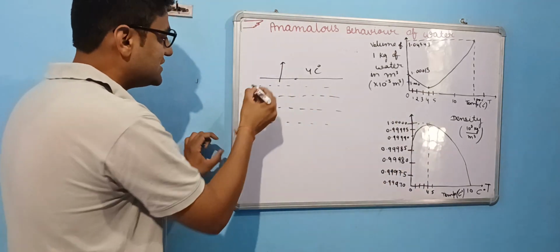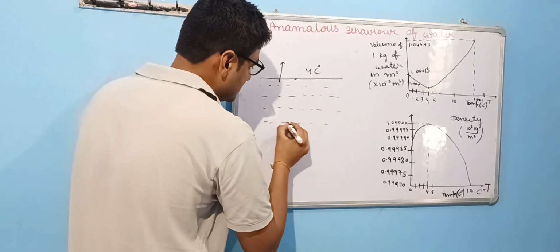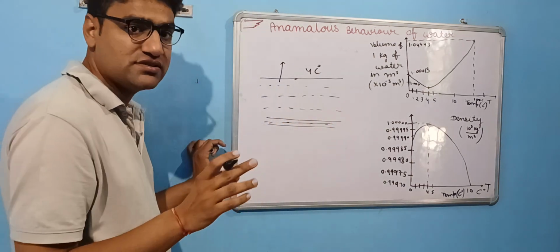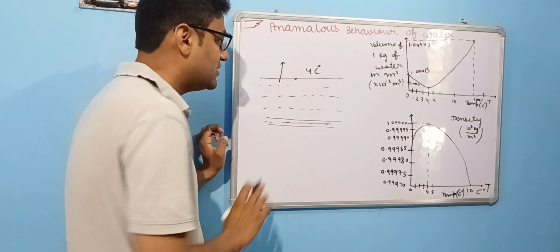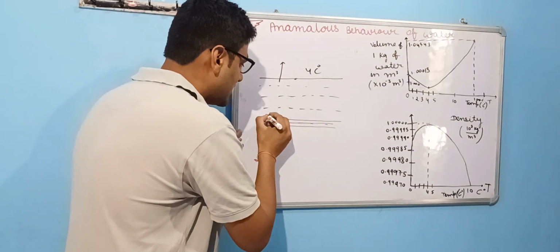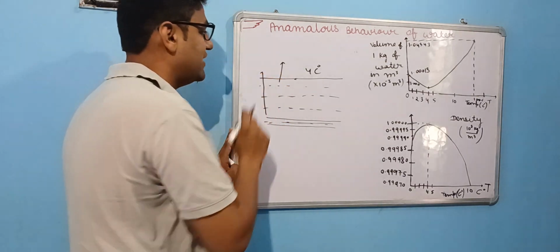So this heavy water will go downside, and the water which is at a higher temperature than 4 degrees Celsius, which is less dense, will come to the upper side.